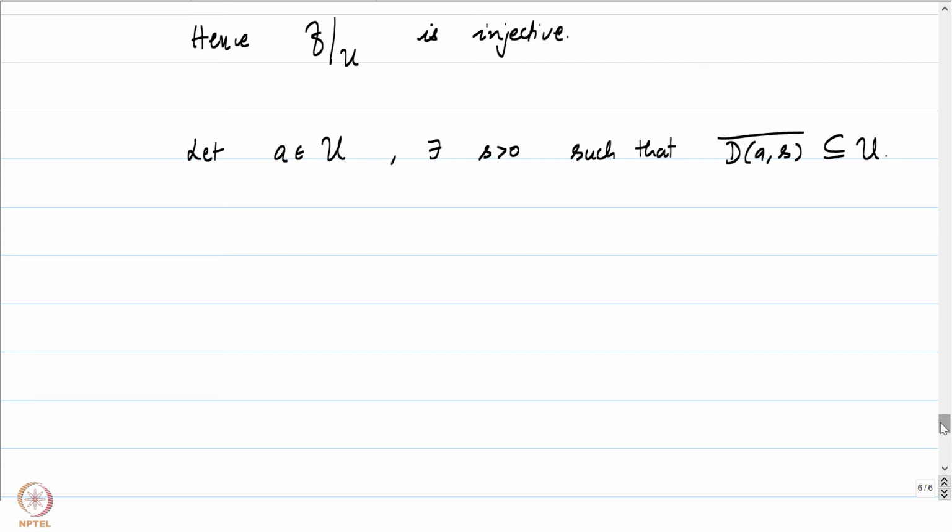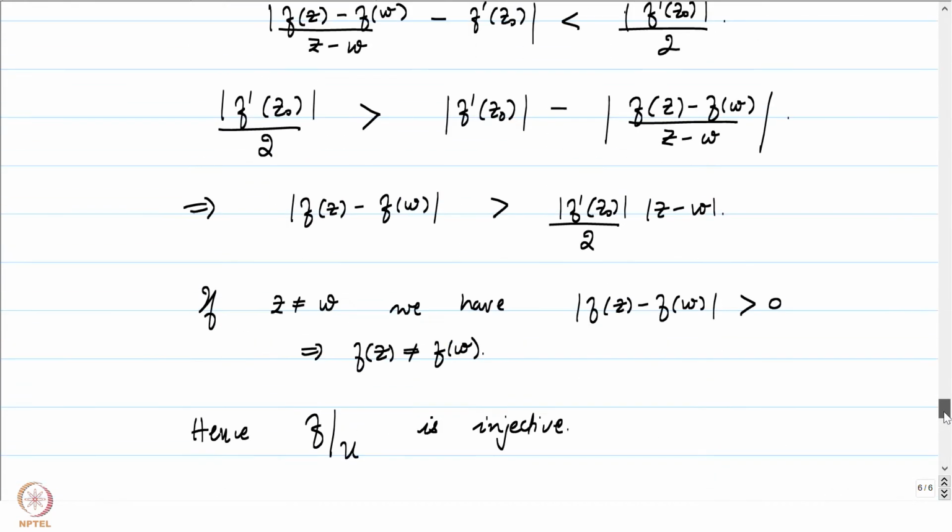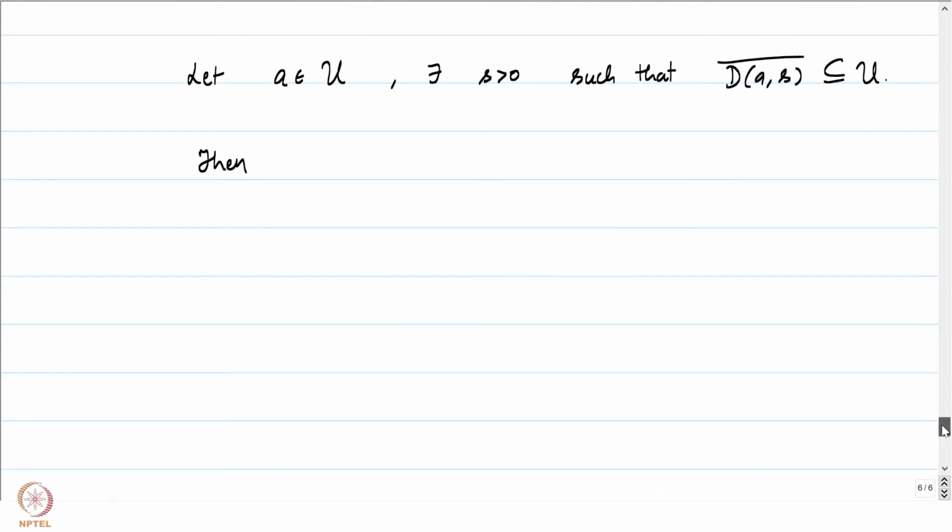Notice that the closure being contained in U is going to be used crucially. Let me put a symbol, by star,